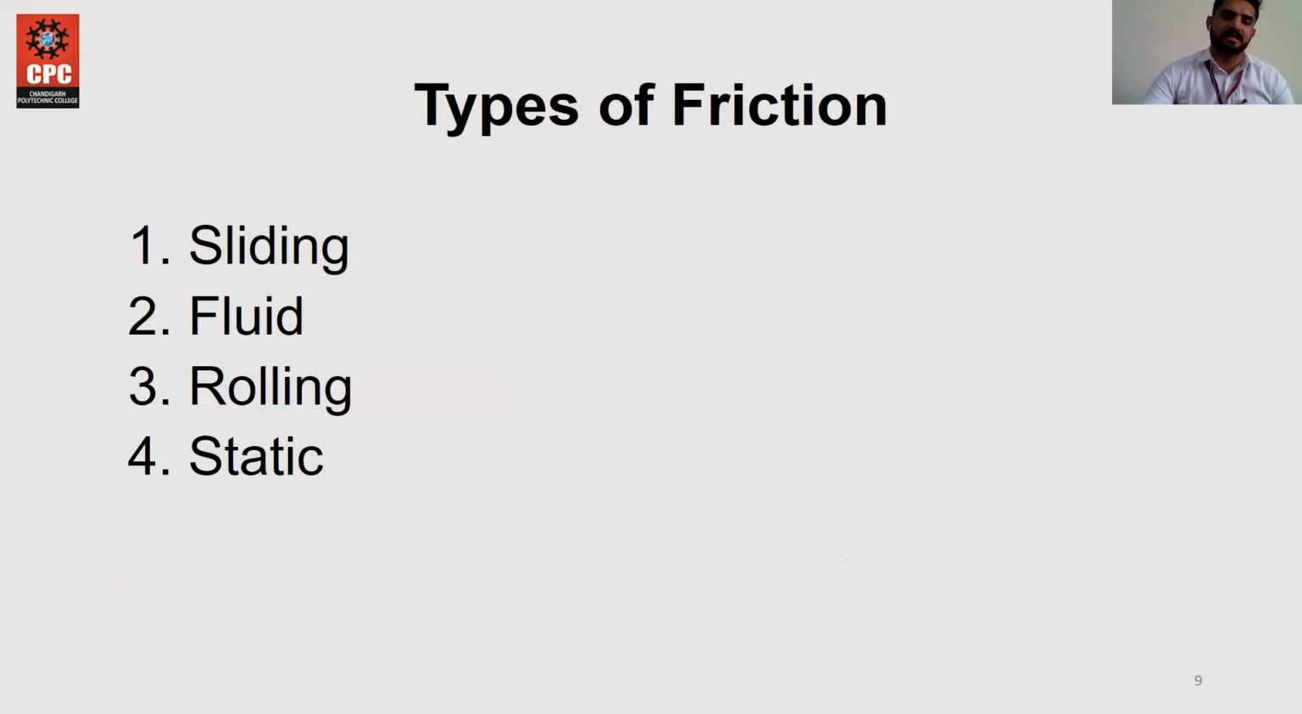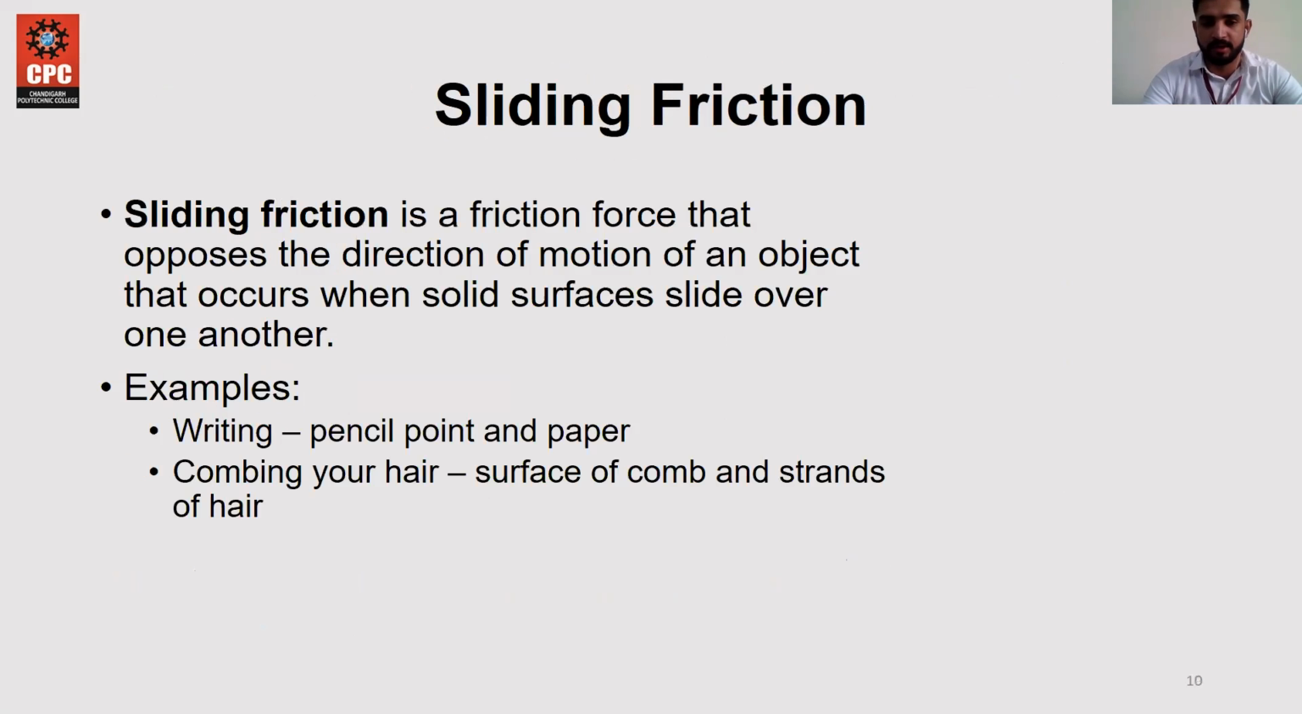So the next is types of friction. What are the differences? The types of friction are sliding friction, fluid friction, rolling friction, and static friction. We already discussed these four with examples, but the proper elaboration we will discuss in the next few minutes.